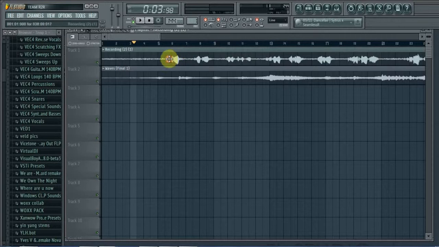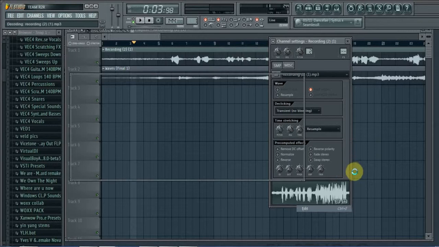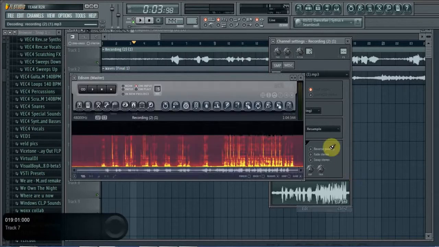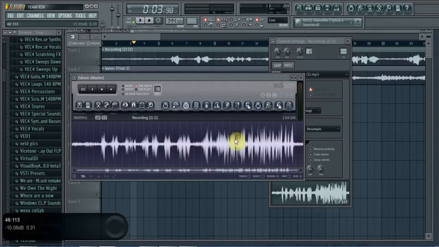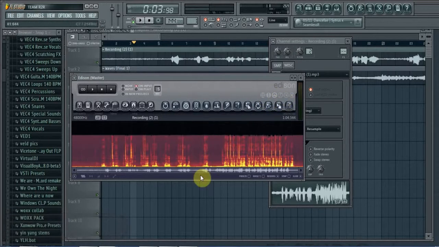So to clear this, what we're going to do is load this in Edison. And now there will be something like this. You want to go into the waveform or the spectral view, which should be the third circle over here on the top.